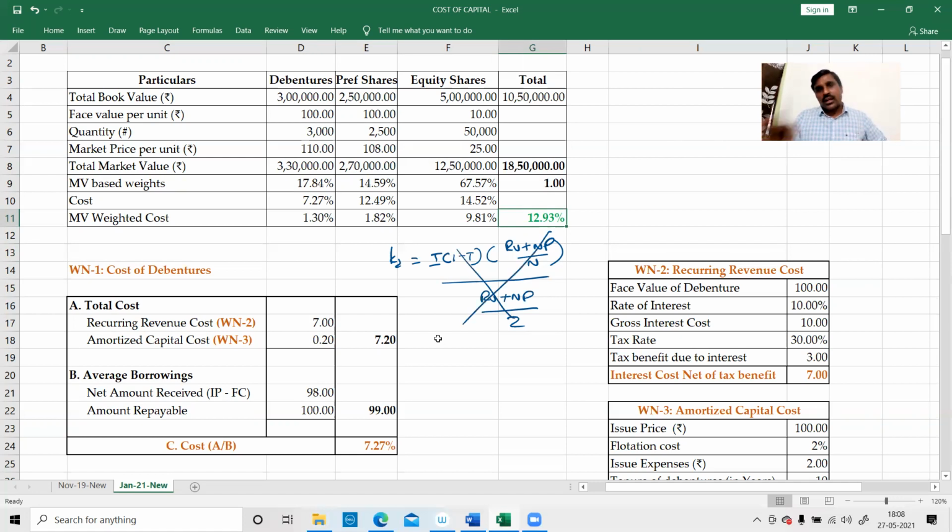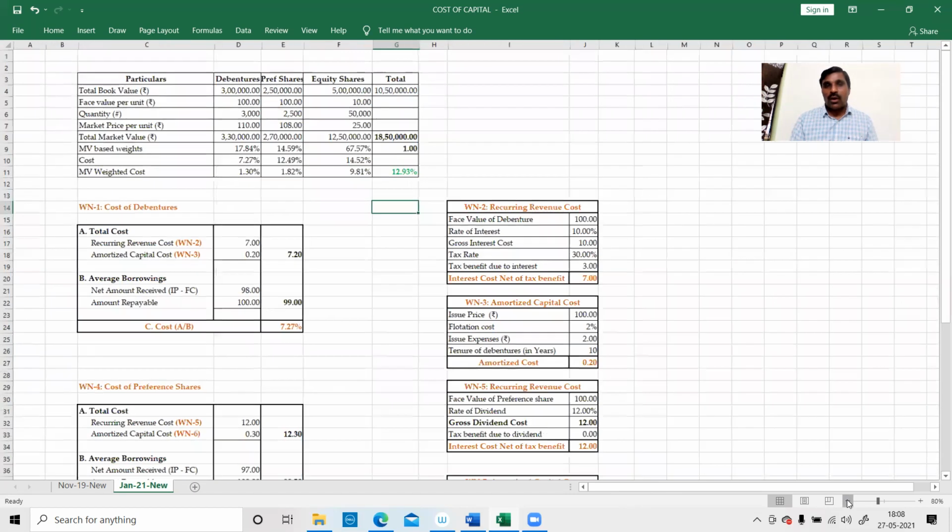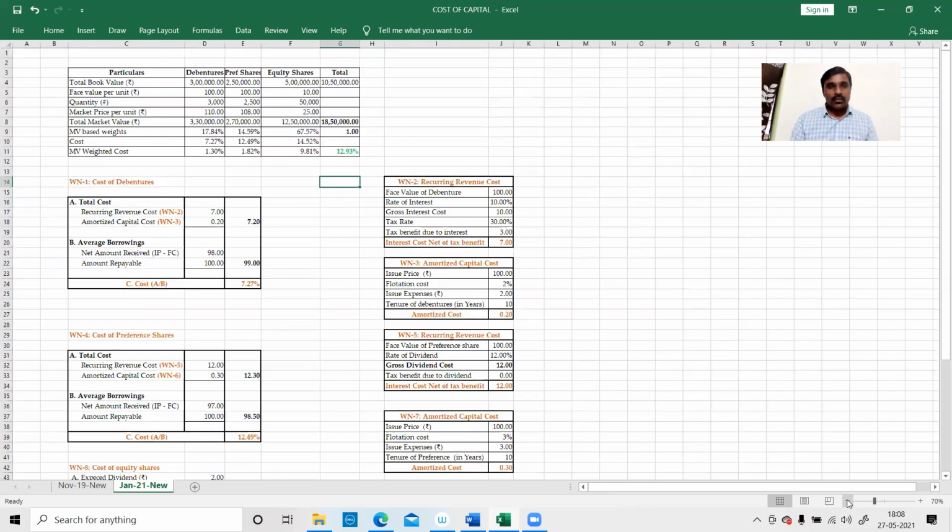For examination shortcuts, I'll show you the same formula again, with the same problem, just for the examination's sake, quickly. But in conceptual learning, we should not use the formula. Without using the formula only, we should arrive at the answer. I'm not denying that you have to use the formula in the exam to save time, but our first class purpose is not examination. Our first class purpose is understanding the concept. When you are understanding the concept, go purely logically. Don't use the formulas blindly, go logically. So these are the points.